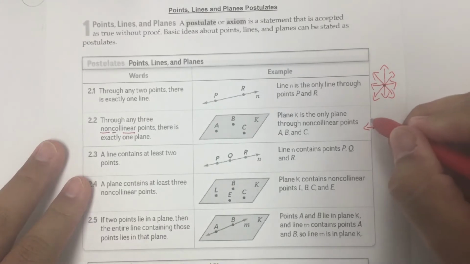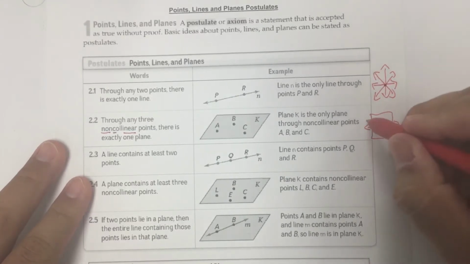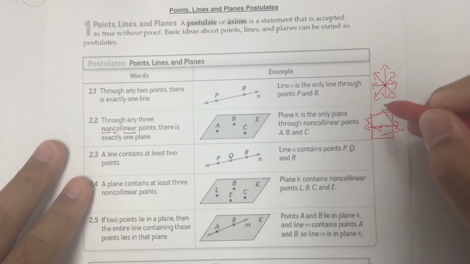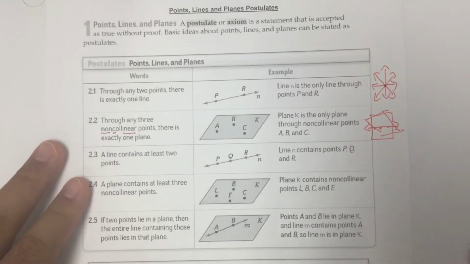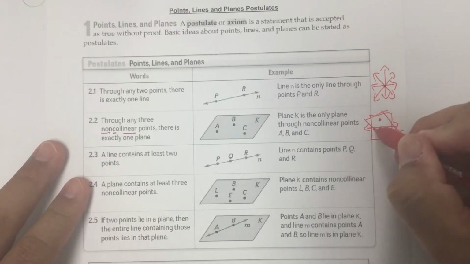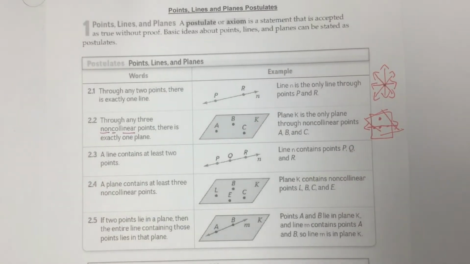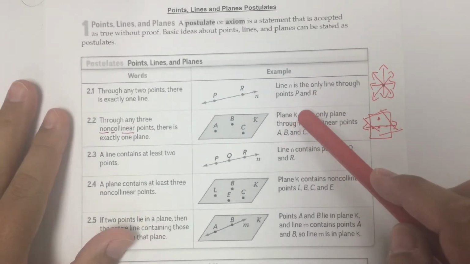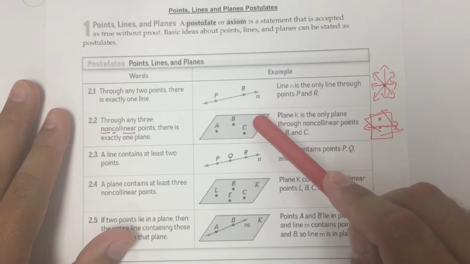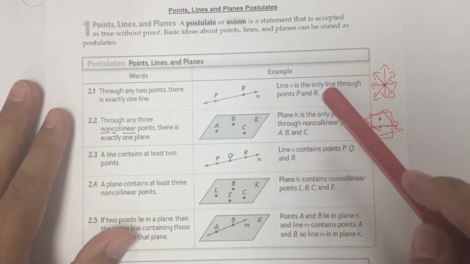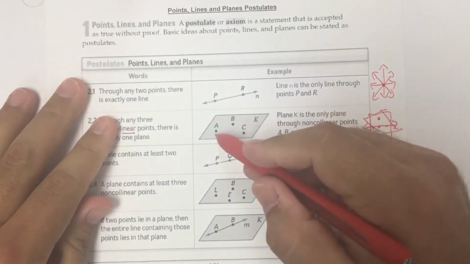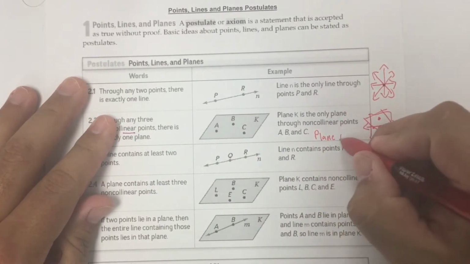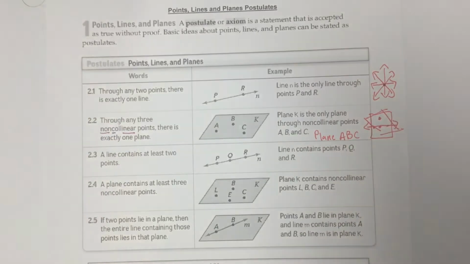There are thousands of planes that can go through that same exact line, which is why you need 3 points. So I would need another point here that's not on this line so that I can determine that plane. Make sure when you write planes that planes are described by the letter K. If it's not a point, it's describing the plane. It's in lowercase. Also, when you're describing the plane by the 3 points, you need to use the word plane, A, B, C, capital letters, please.